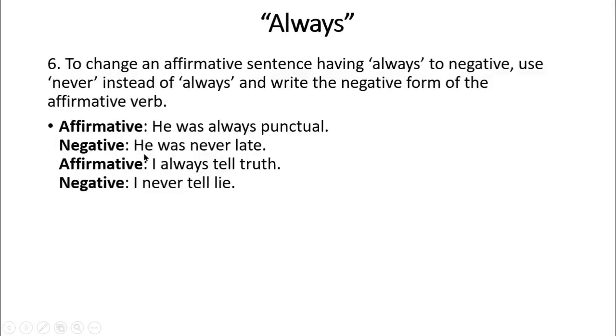Subject, we have here he, then we have written was, and we are using never instead of always, and we are using the negative form of the affirmative word. Here we have punctual. We will write down late instead of punctual. Okay, dear boys, he was never late.